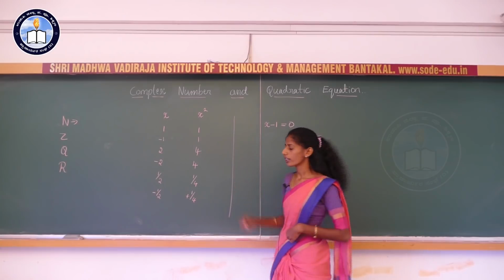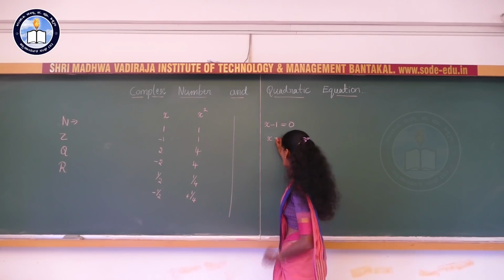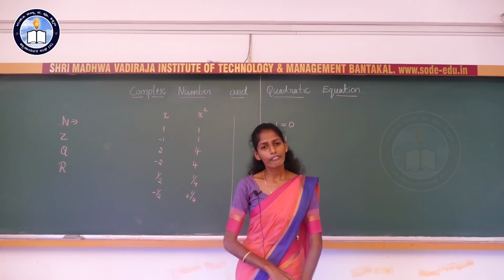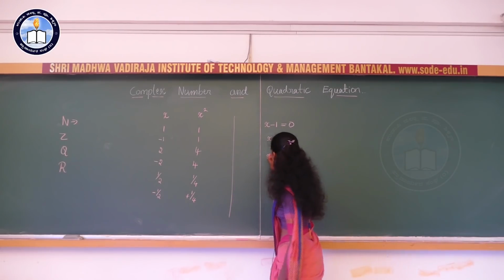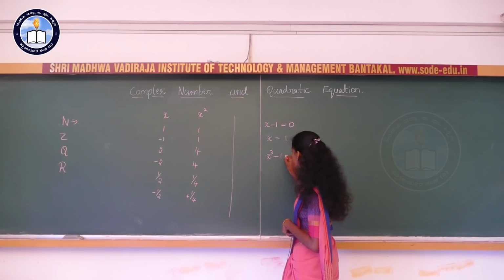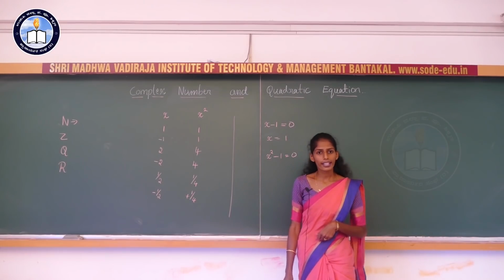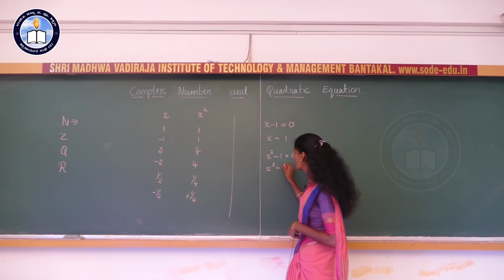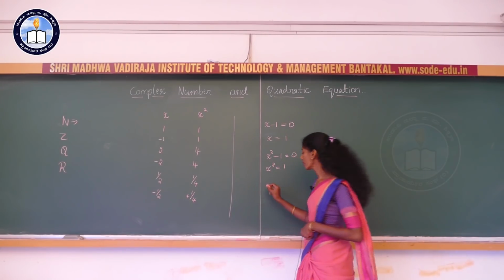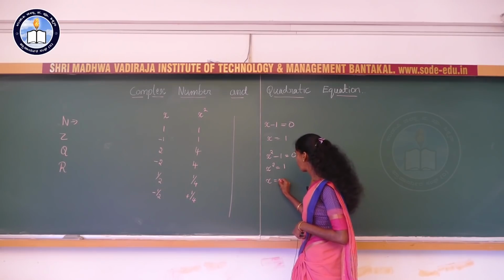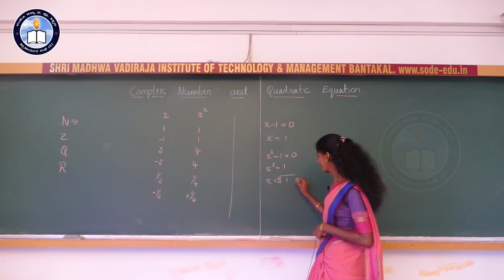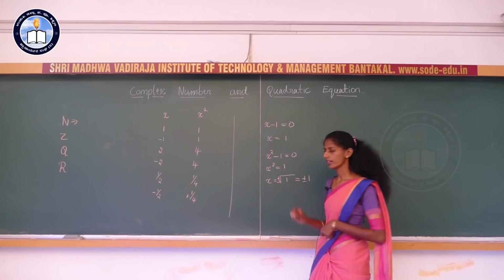This indicates the x value is nothing but 1. If you consider x square minus 1 equal to 0, what does it indicate? It is nothing but x square is equal to 1. Then the value of x is plus or minus square root of 1. So it indicates plus or minus 1.